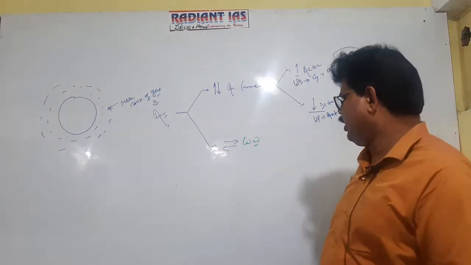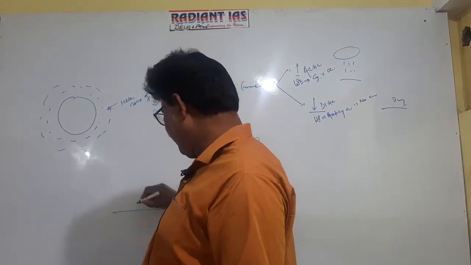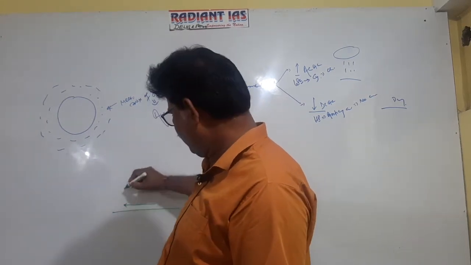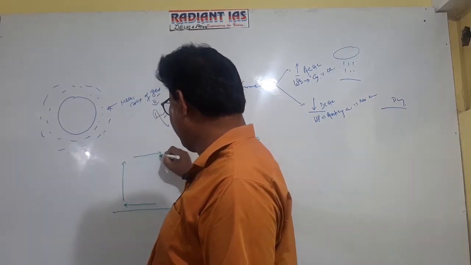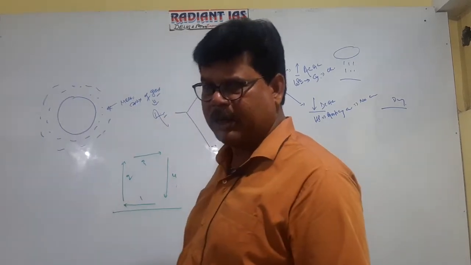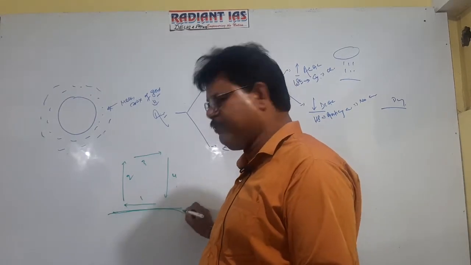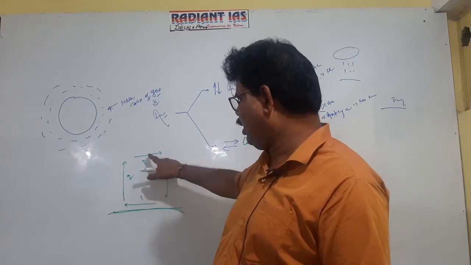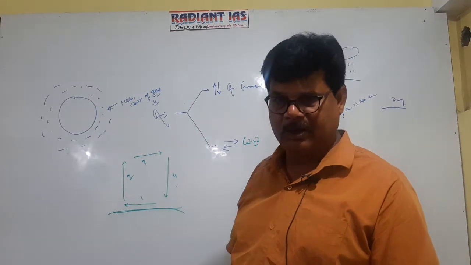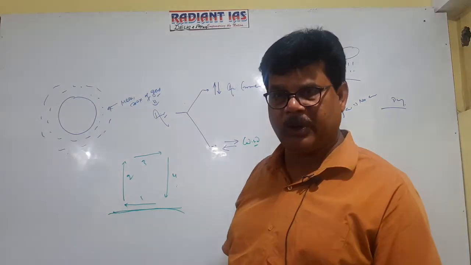Suppose I am drawing a figure. Suppose air is blowing in this direction. Again, this is second, this is third, and this is fourth one. First, second, third, and fourth. There are four components of air drawn in this figure. If this is our surface, the first and third are horizontal components. That's why they are referred to as wind, and the second and fourth are vertical components. Hence, they are referred to as air current.